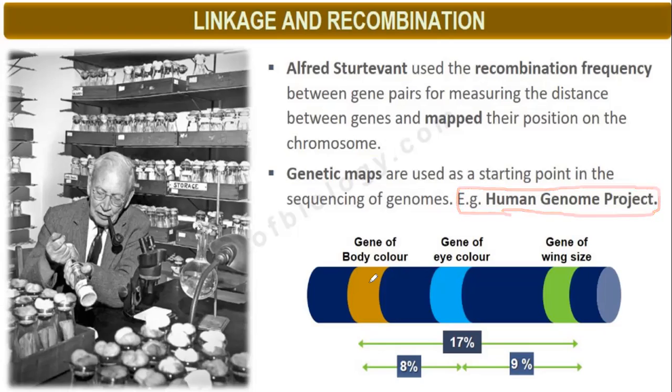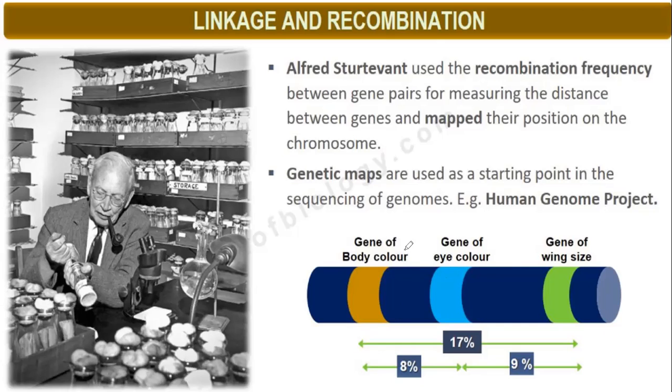So suppose there are three genes: genes for body color, genes for eye color, genes for wing size. These body color genes and eye color genes are closely present, so they will be showing less recombination. They will be linked. And genes for body color and wing size are loosely linked, not tightly linked, so they will be showing more recombination.